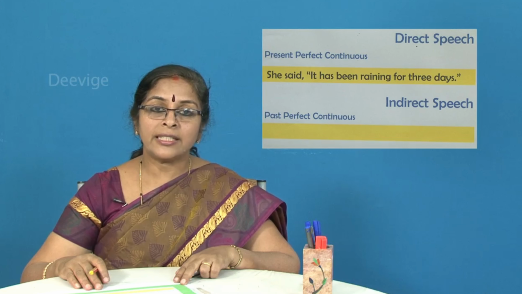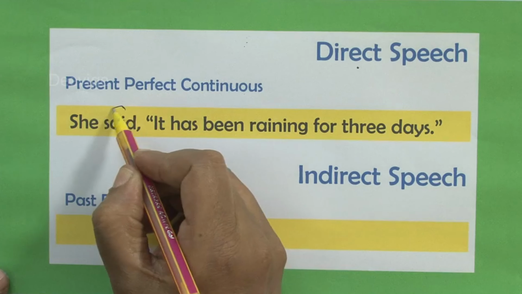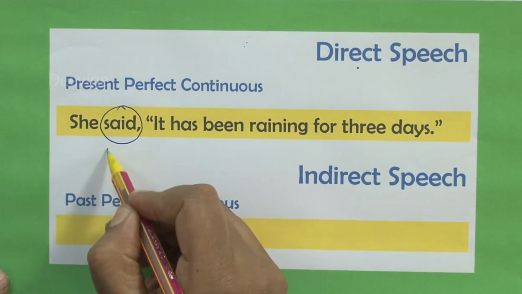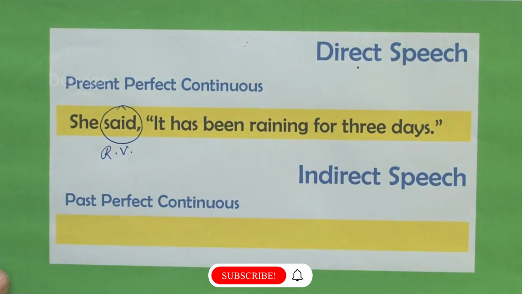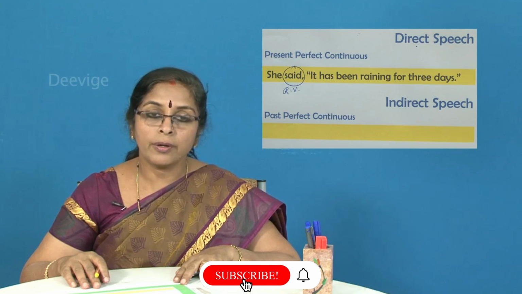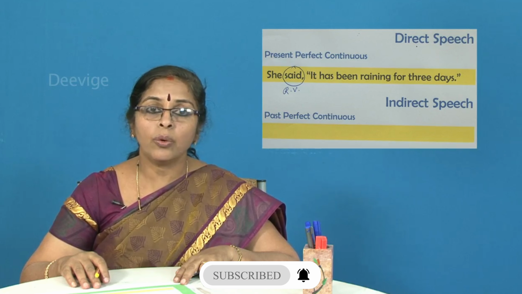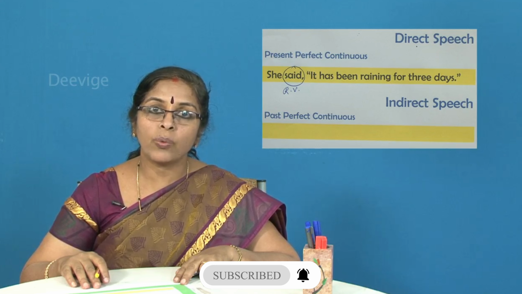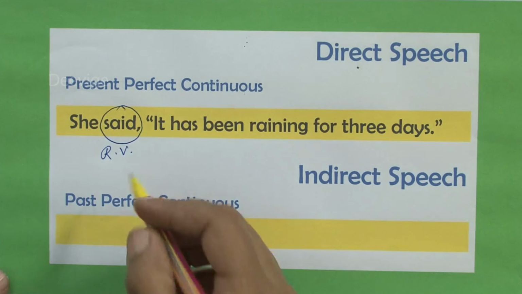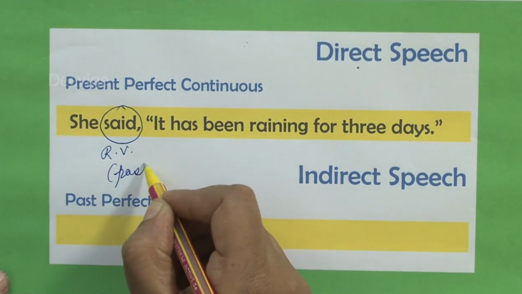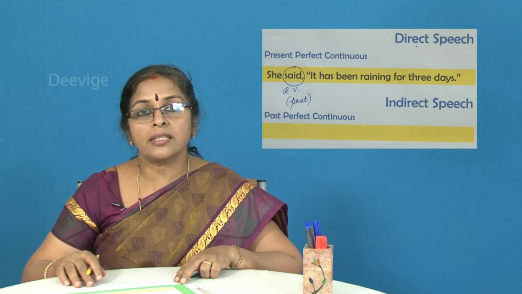Well, students, let's identify the reporting verb. Reporting verb is said. What does R stand for here? R stands for reporting. And what does V stand for? It stands for verb. So, the reporting verb is in the past tense. Now, what is the sentence that has been given to us?